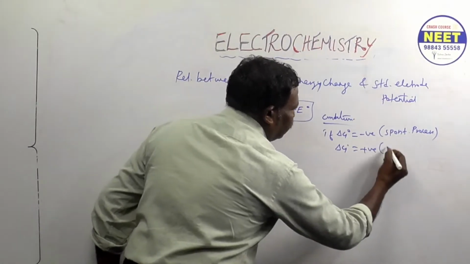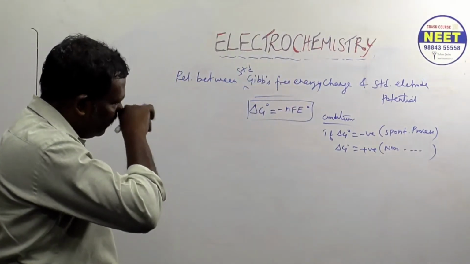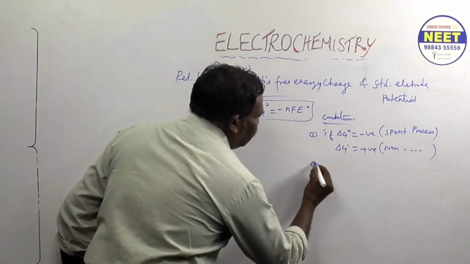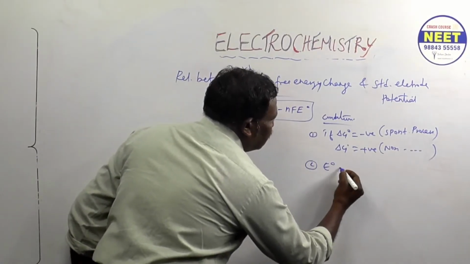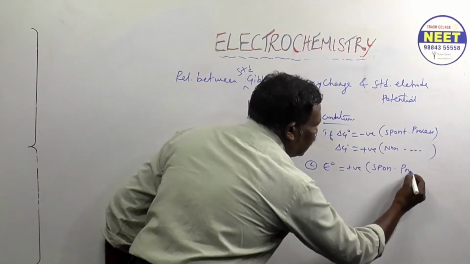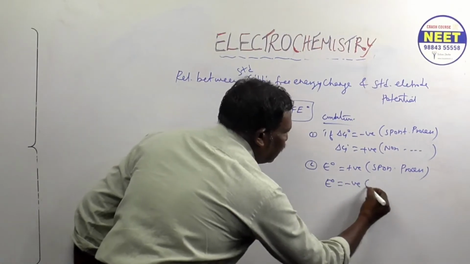Positive is non-spontaneous. At the same time, if E naught is positive, it is a spontaneous process. Understood? E naught negative is called non-spontaneous.